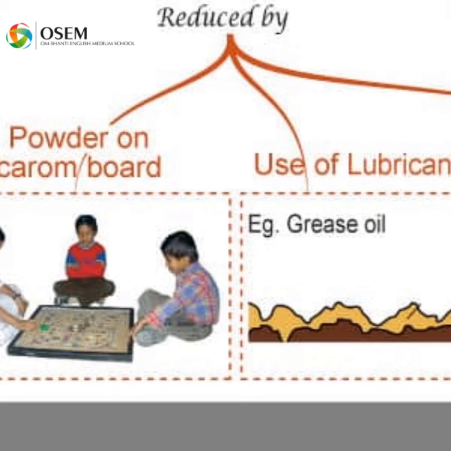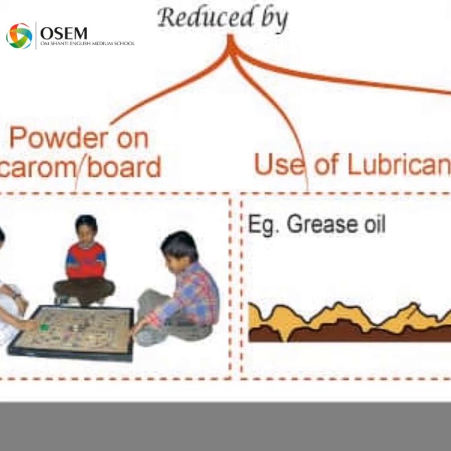In some cases, however, friction is undesirable and we would want to minimize it. So for this we sprinkle fine powder on the carom board, right? A bicycle and a motor machine use grease between the moving parts of the machines. In all the above cases, we want to reduce the friction in order to increase the efficiency.